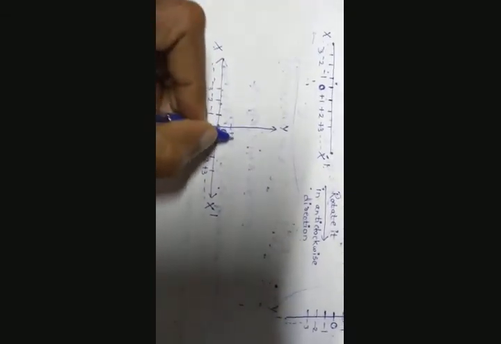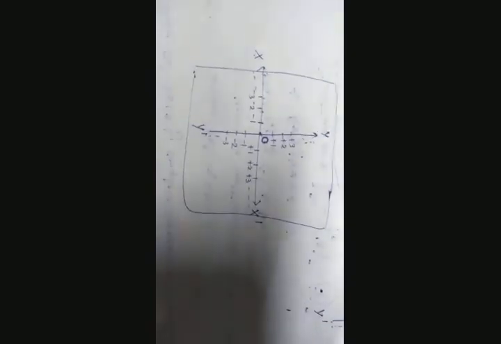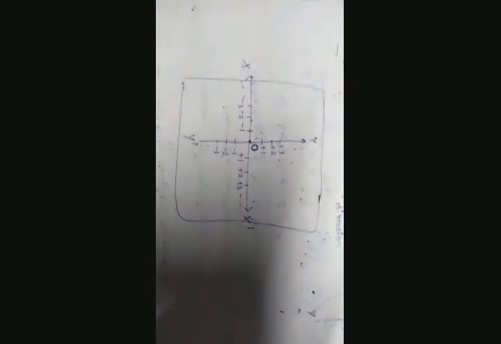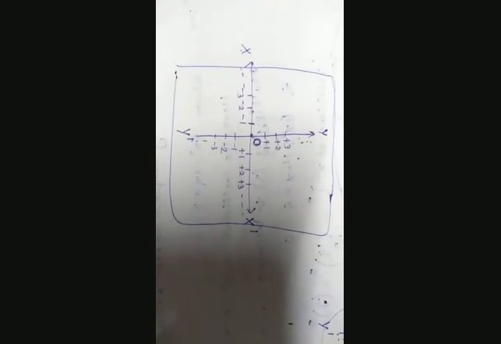On the top side, it remains +1, +2, +3 and so on. And on the bottom side, it remains -1, -2, -3 and so on. So now this particular system, what we have obtained here by combining two number lines, one in the normal state and one in the anti-clockwise state, is called the Cartesian system.